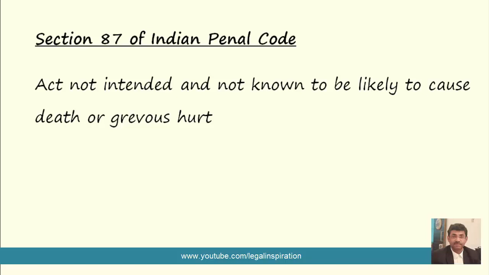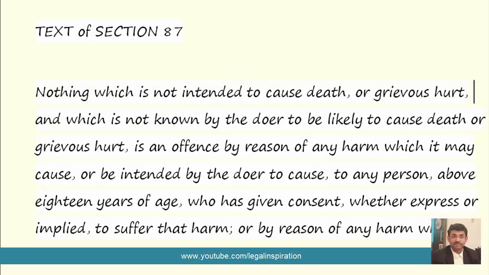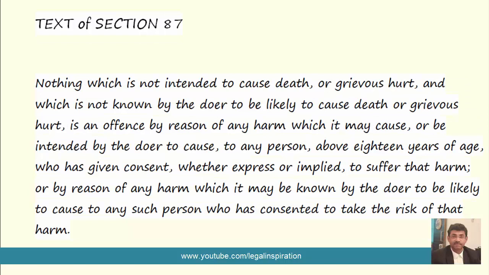In this video, we will understand section 87 of the Indian Penal Code. As you can see on screen, the title of the section reads, Act not intended and not known to be likely to cause death or grievous hurt. Let us first understand the text of section 87. This section is a little tricky.